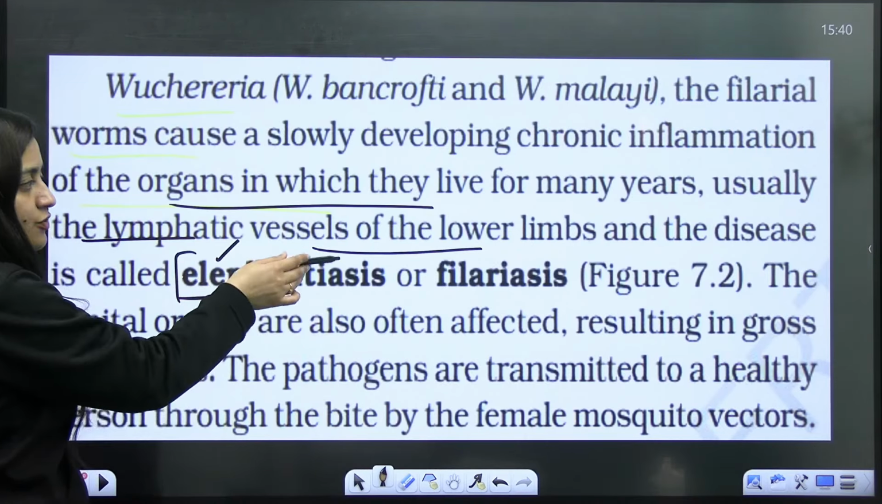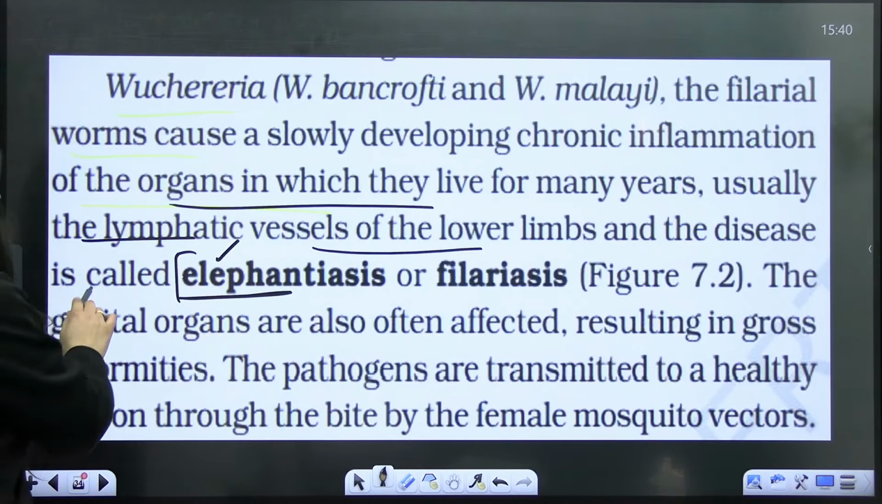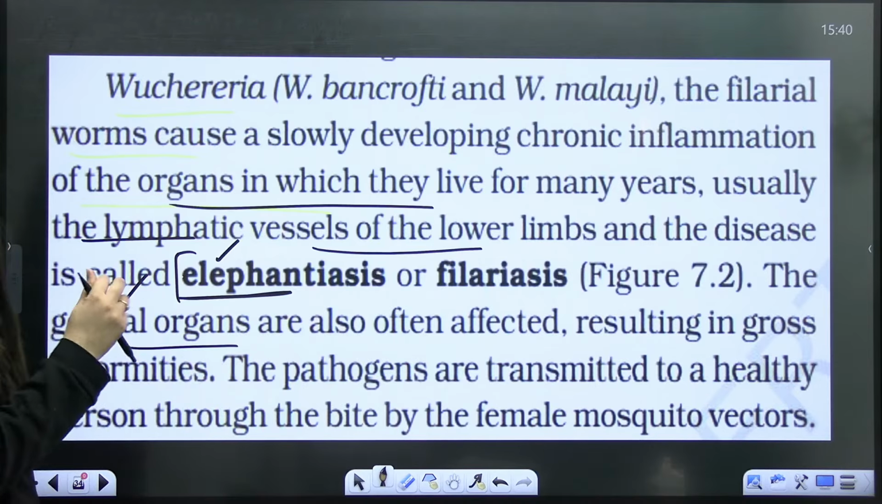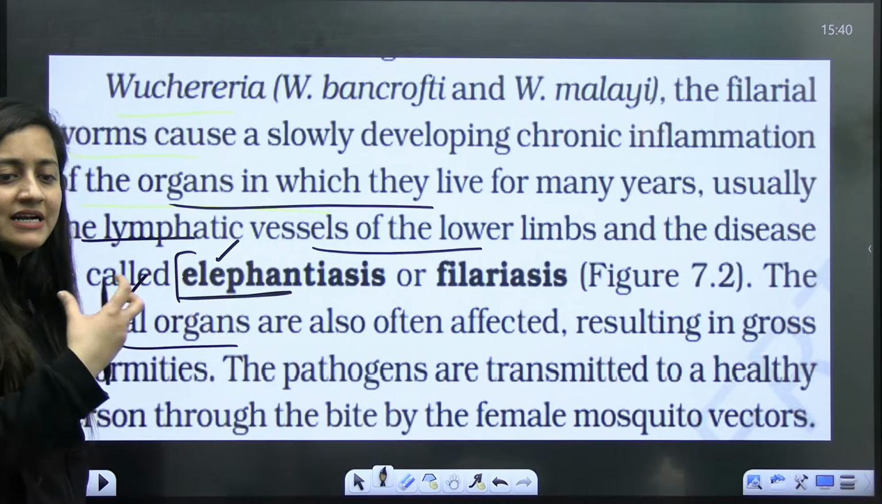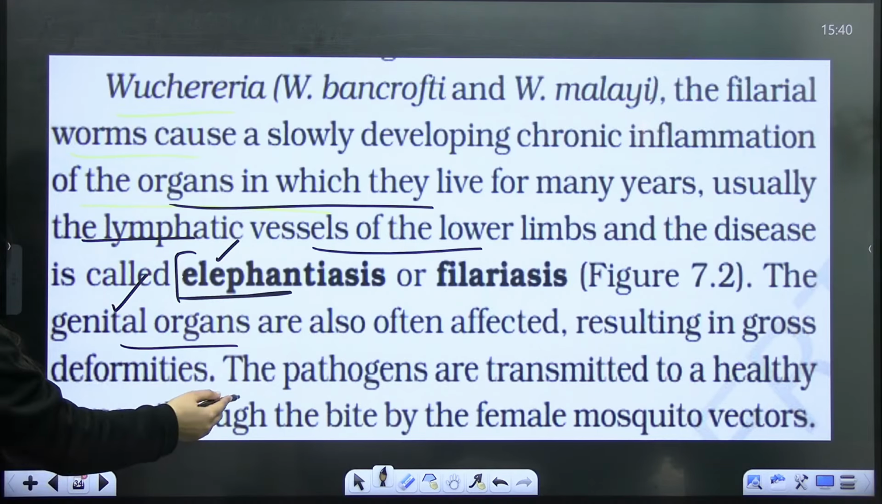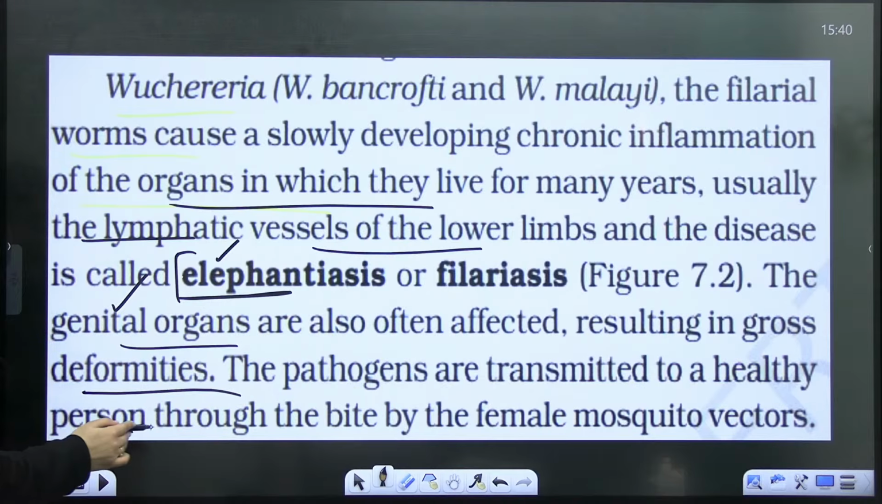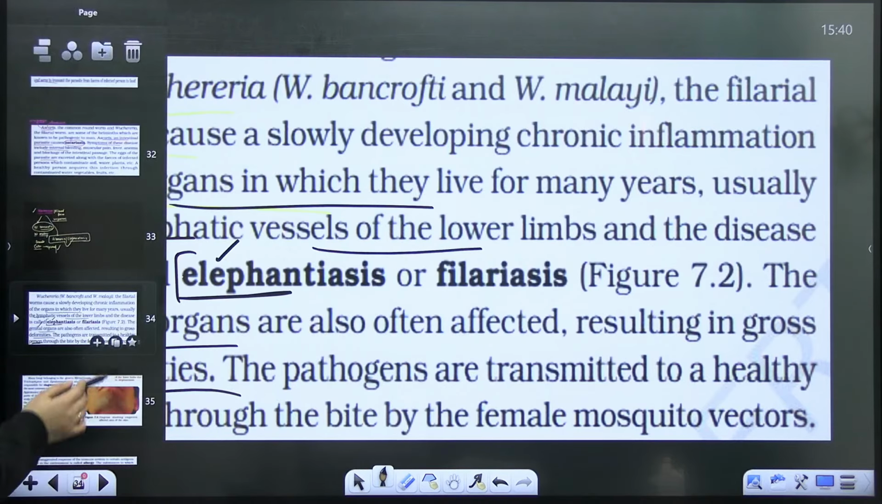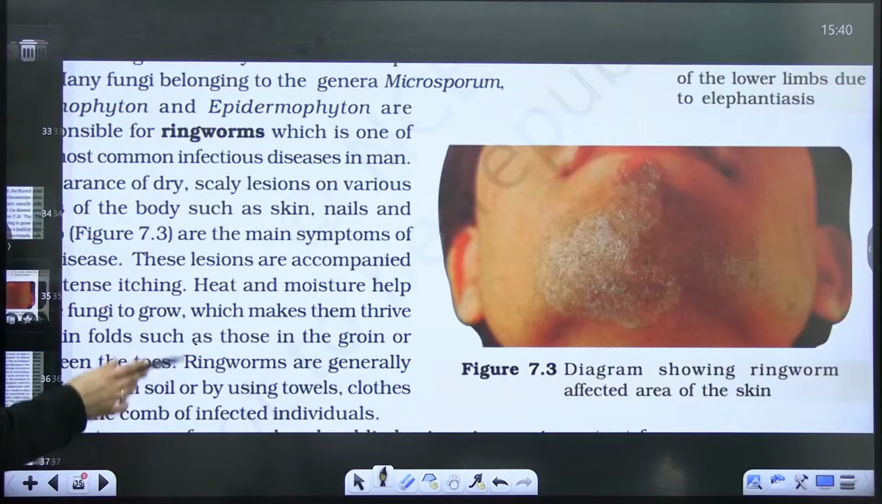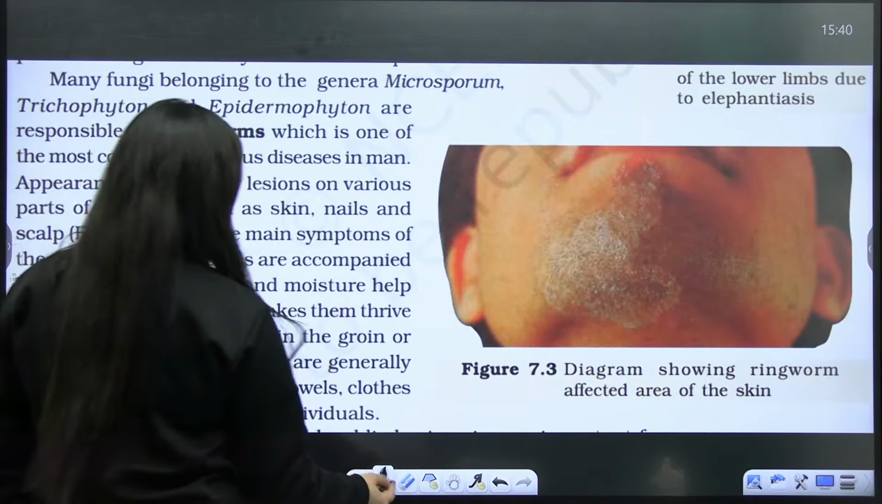So elephantiasis or filariasis is the disease name. Genital organs are also often affected. So gross, that is superficial, deformities will be there in this case. Pathogens are transmitted to a healthy person through the bite by the female mosquito vectors. Is that clear? So next part is what?